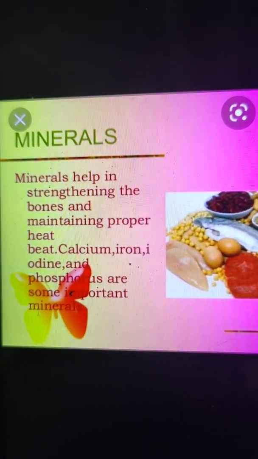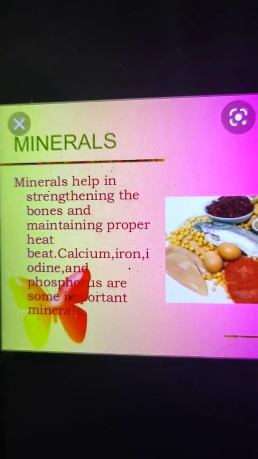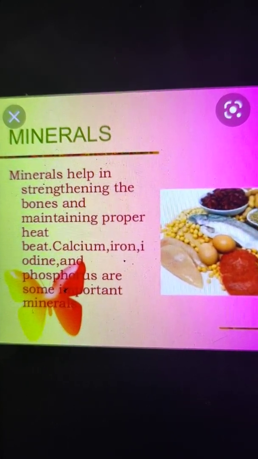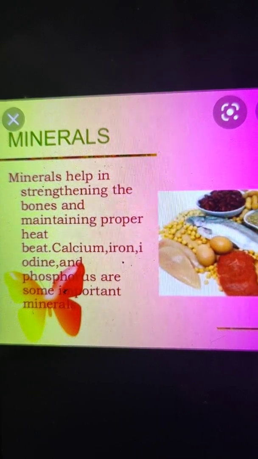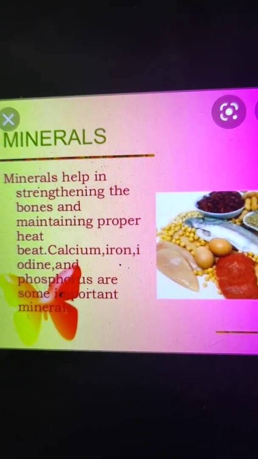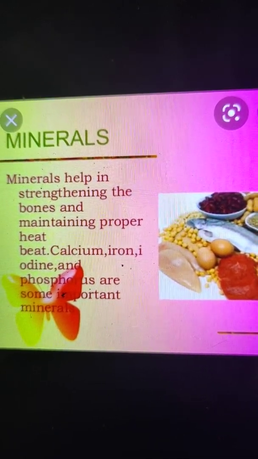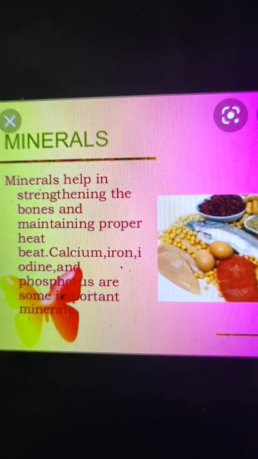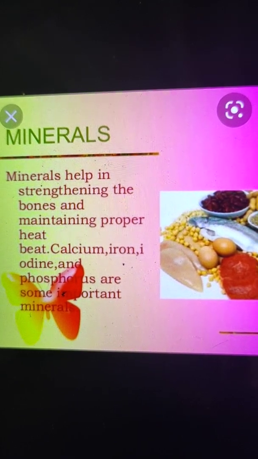So the first one is calcium. Calcium is essential for the formation and the hardening of bones and teeth. Calcium also plays an important role in the clotting of blood, like vitamin K. And you know very well that the main sources of calcium are milk, cheese, eggs, green vegetables, meat, cereals. They all are the sources of calcium.